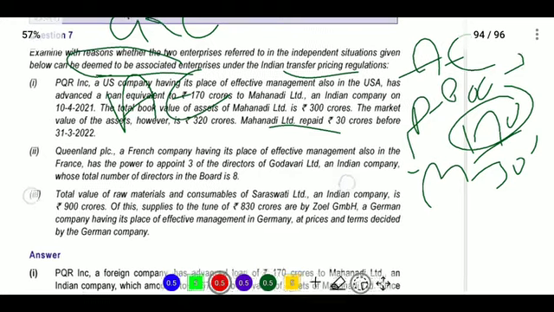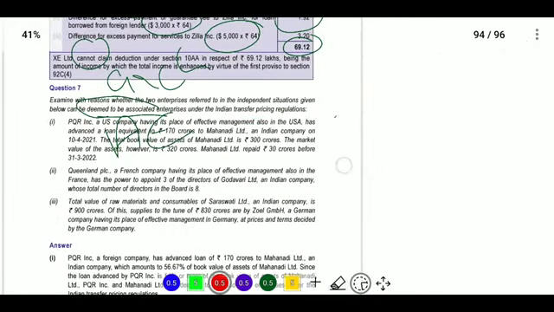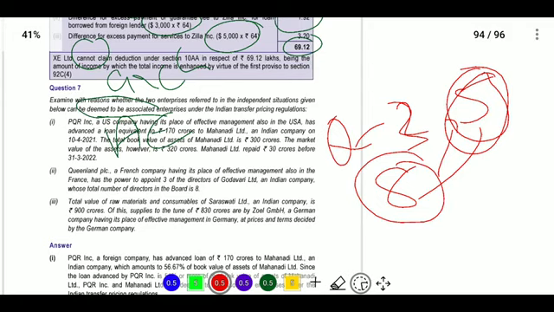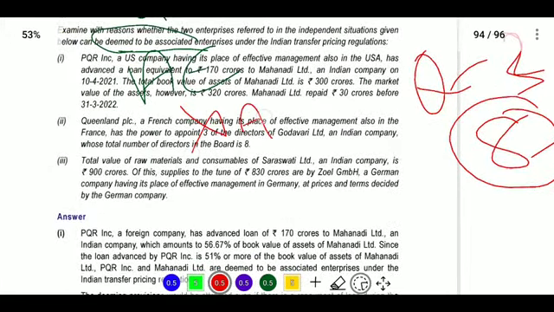Next case, Q company is there. What is Q company doing? It is a French company, and Poem will be in power to appoint two persons, and out of 8, sorry 3 out of 8. When 8 is there and we require appointing more than half, then it will be treated as associated enterprise. If your appointment power is less than this, then it will not be treated as associated enterprise. So less than half is there, so it will not be associated enterprise.